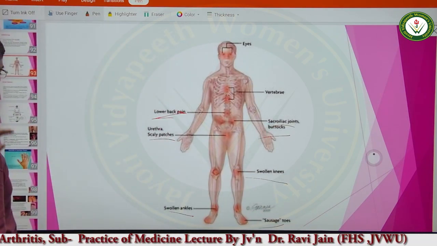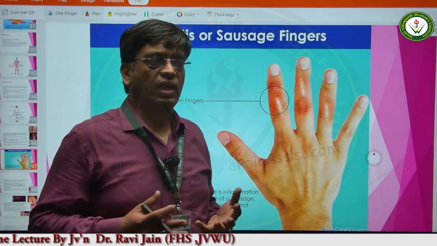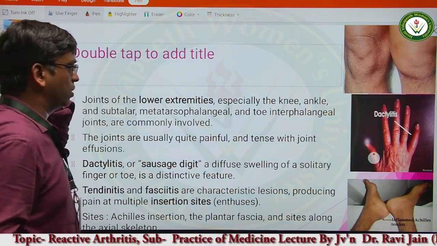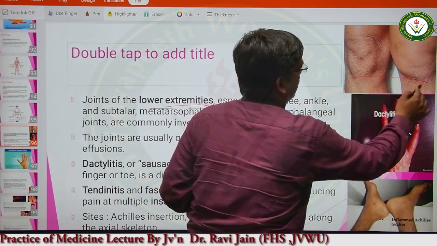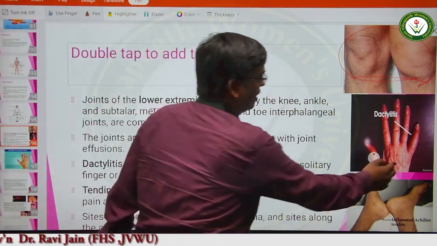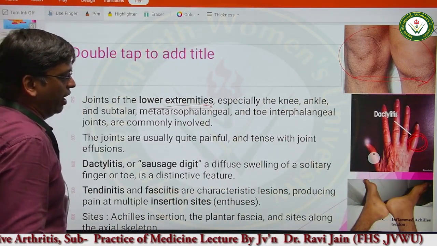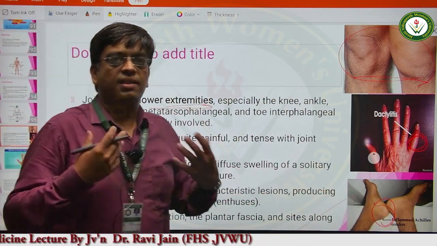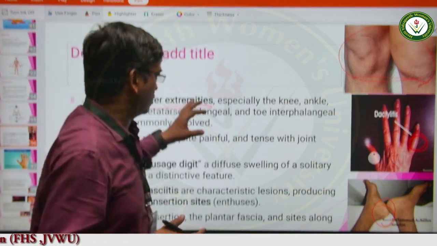I have already shown you the sausage digits. This disease is also affecting the mucocutaneous junctions. Alright. So, joints of the lower extremities are especially affected, and we can see this change. You can observe that one is the normal knee joint and another one is the affected knee joint. This is dactylitis, the swollen finger, known as dactylitis or the sausage digits, and there is also inflammation of the Achilles tendon. This is common, and the disease is so severe that sometimes the patient even has to change his job because of this disease condition.